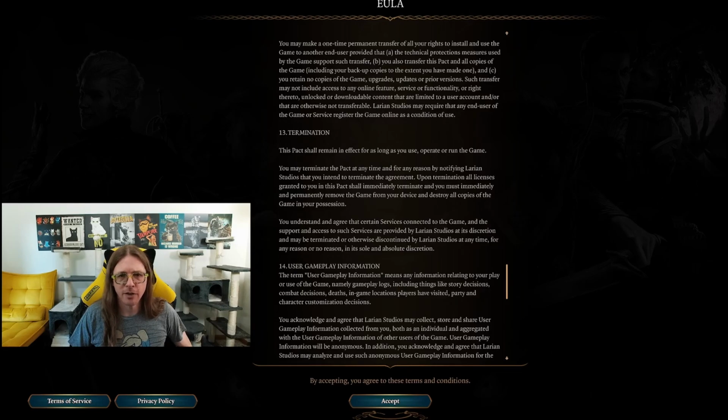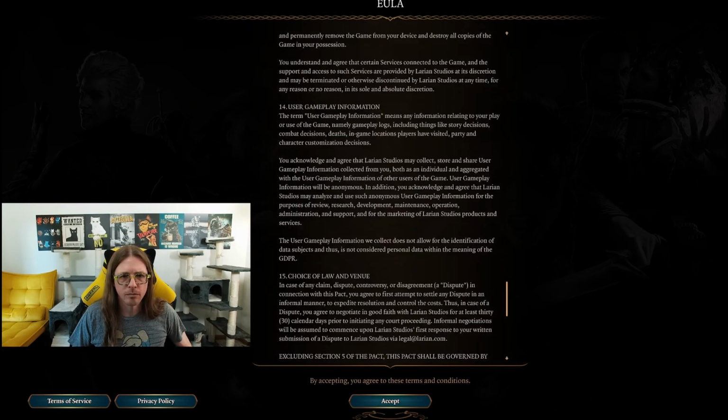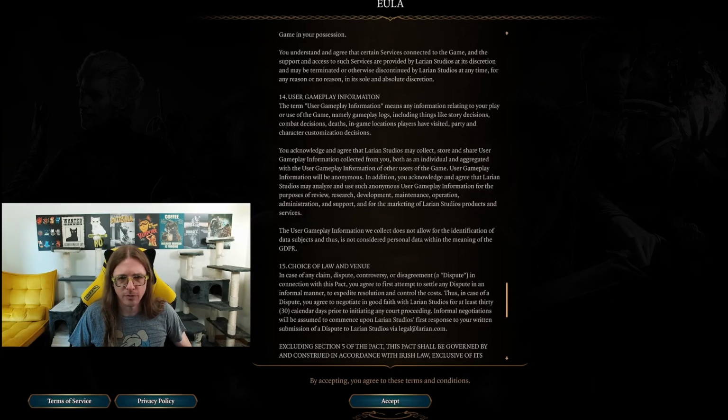This pact shall remain in effect for as long as you use, operate, or run the game. It's a good catch-all. You acknowledge and agree that Larian Studios may collect, store, and share user gameplay information collected from you, both as an individual and aggregated within the user gameplay information of other users of the game. User gameplay information will be anonymous.